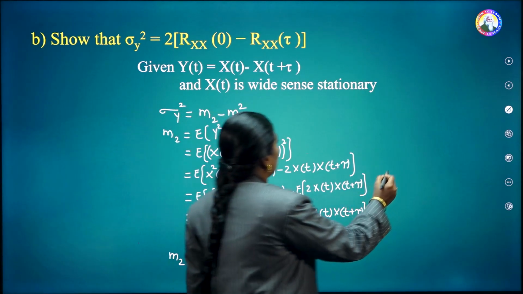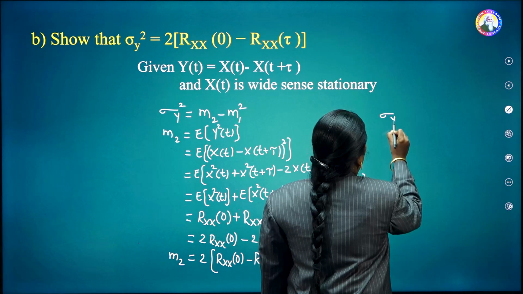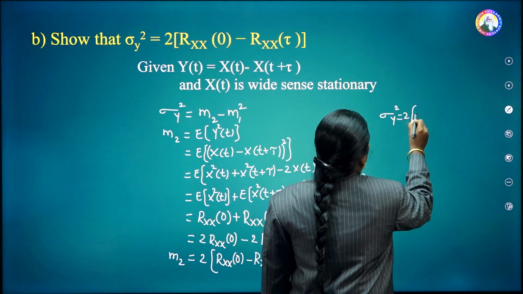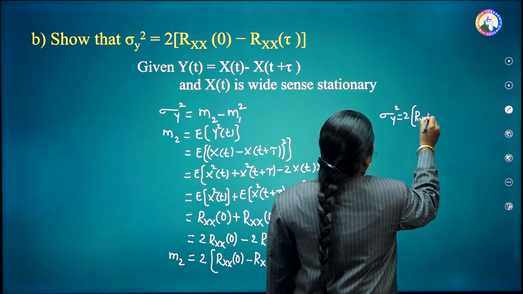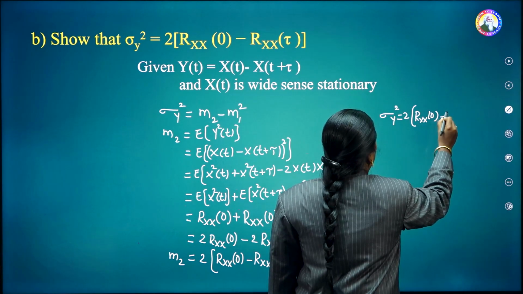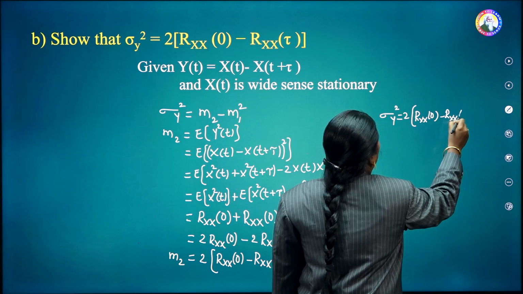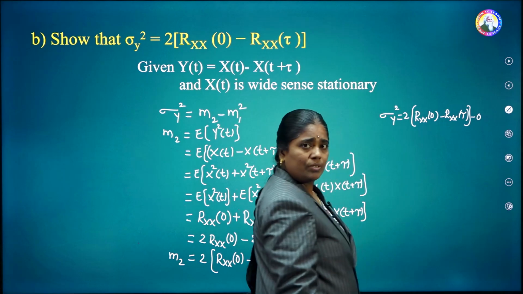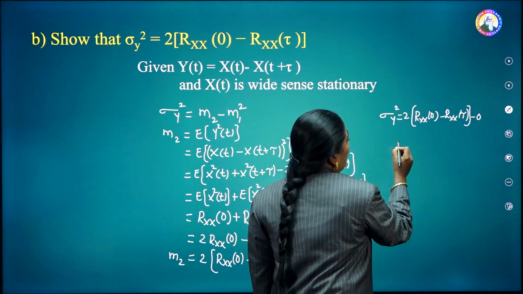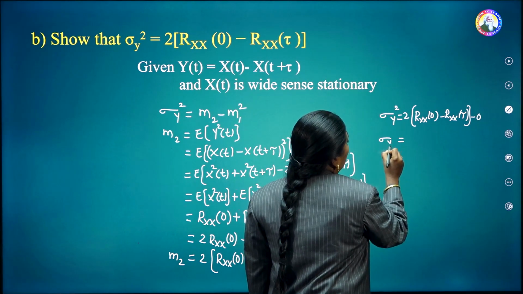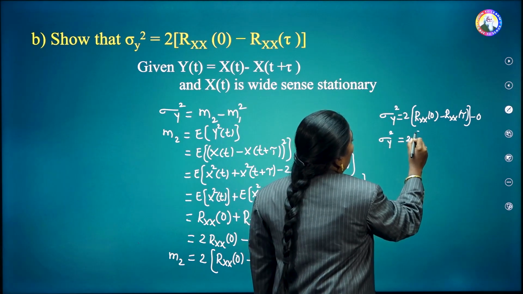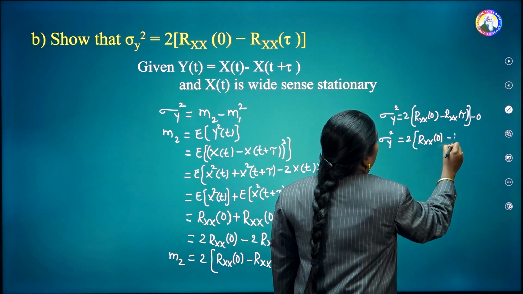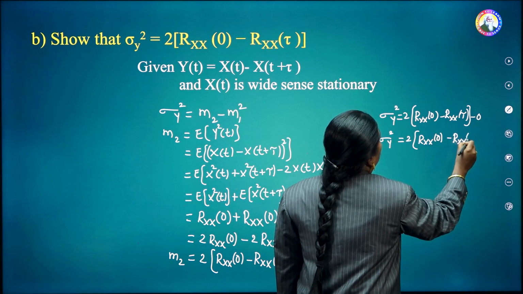So thus we get sigma y square is equal to, this is the m2 value, 2 into Rxx of 0 minus Rxx of tau. m1 is equal to 0. Substitute that here, we obtain sigma y square is equal to 2 into Rxx of 0 minus Rxx of tau.